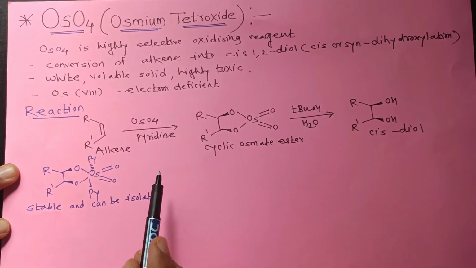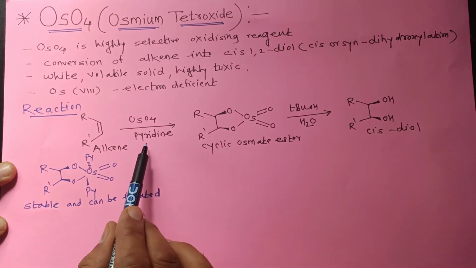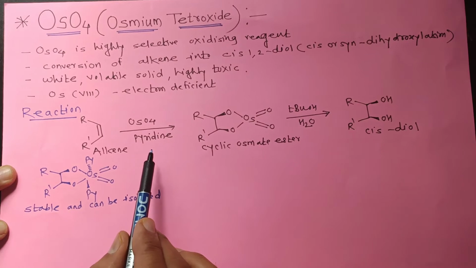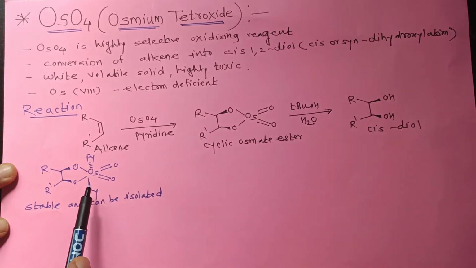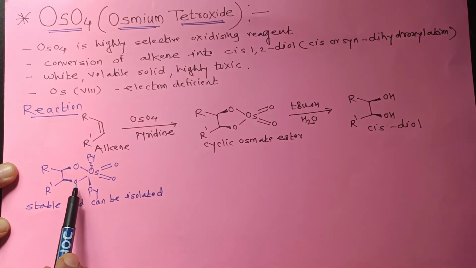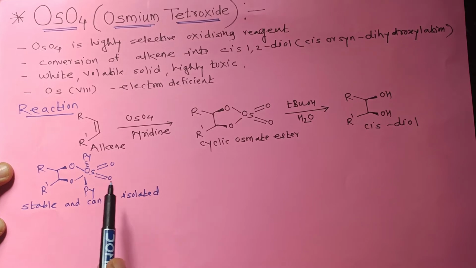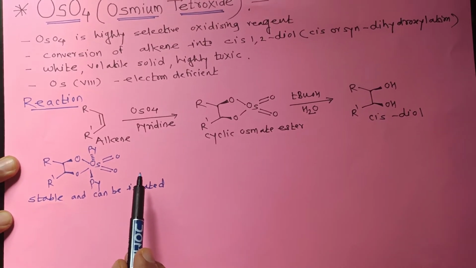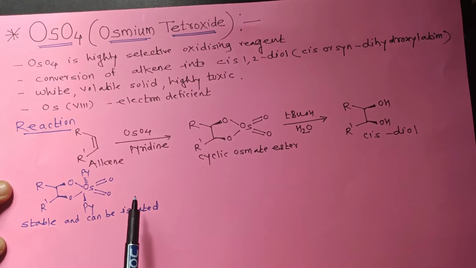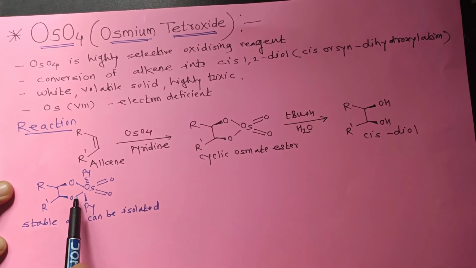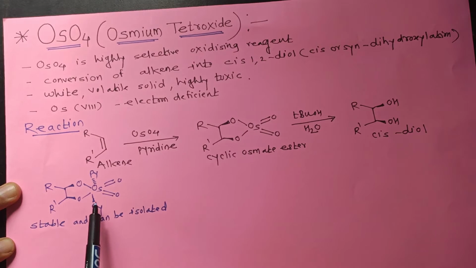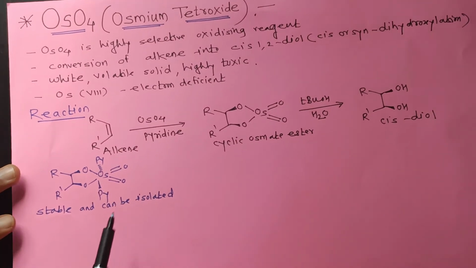Here, a tertiary base such as pyridine is usually added to accelerate the reaction, that is for the formation of stable cyclic osmate ester complex. Sometimes solvent molecules can form a complex with osmium instead of pyridine. So this is the stable cyclic osmate ester complex formed by pyridine with osmium.